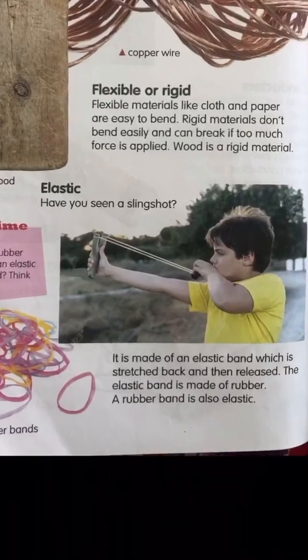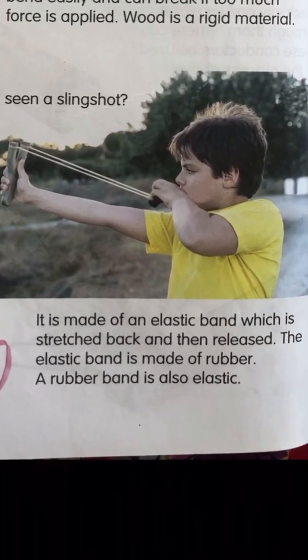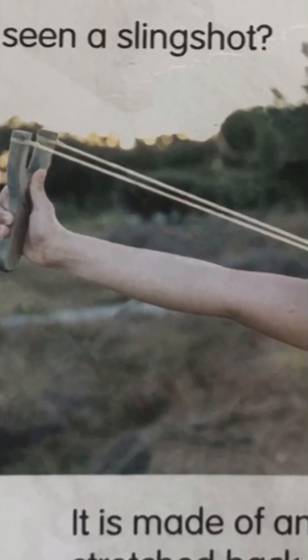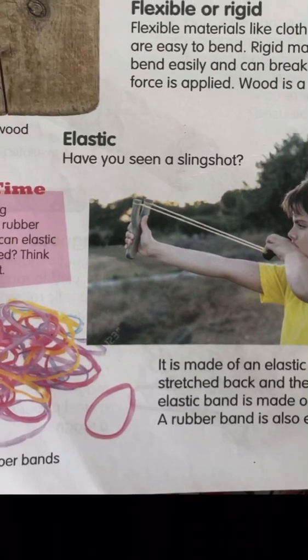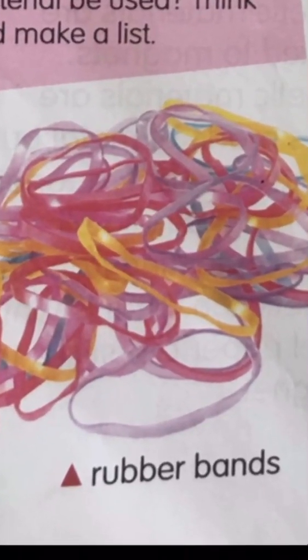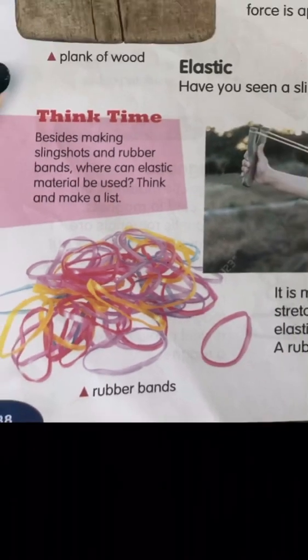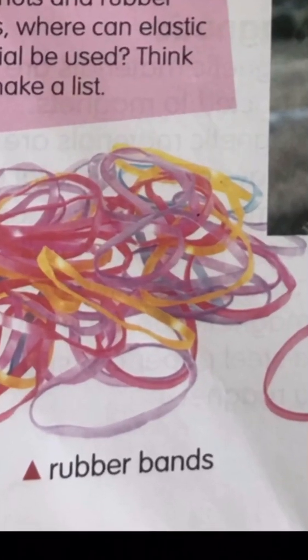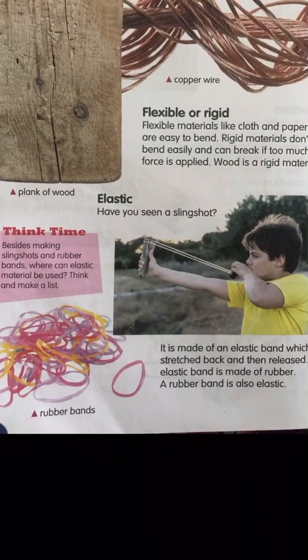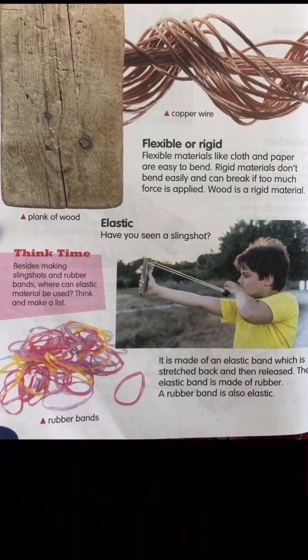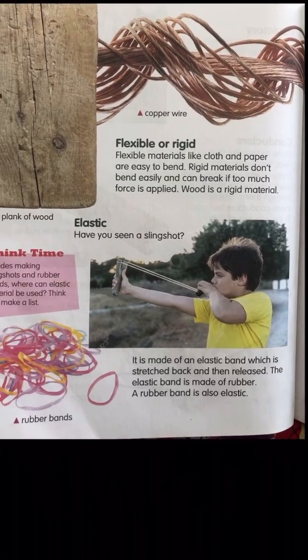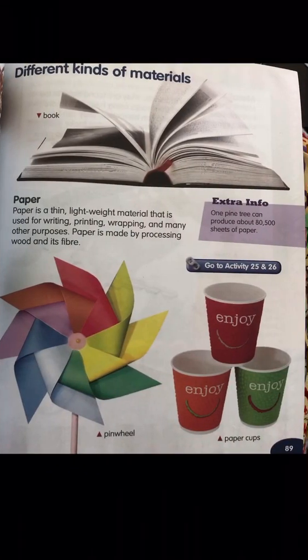Now come to elastic materials. Kids, elastic materials are those which can be stretched and then released. Okay, this is an elastic material. These rubber bands are elastic materials, or they have elasticity, because we can stretch them and also release them. When we release them, they will come back to their original shape. This is the property of elastic materials.